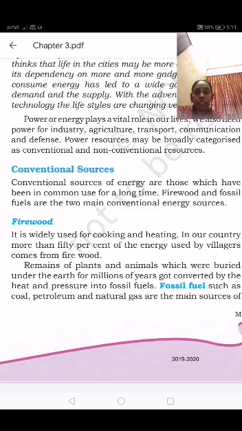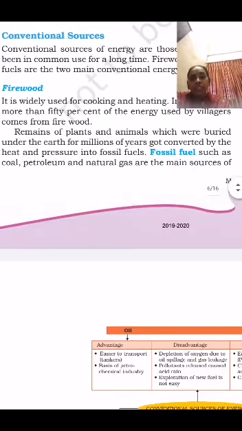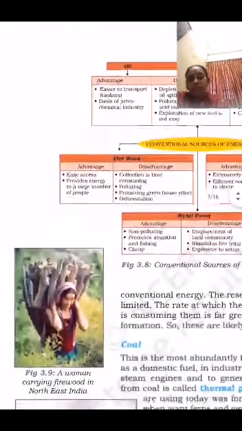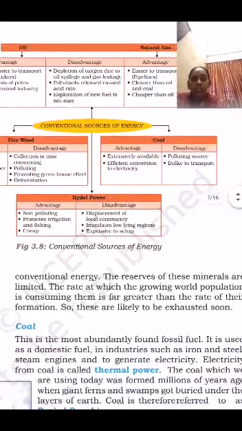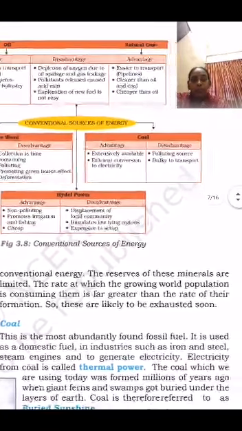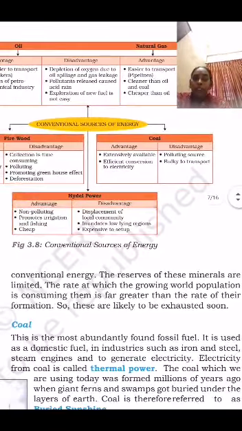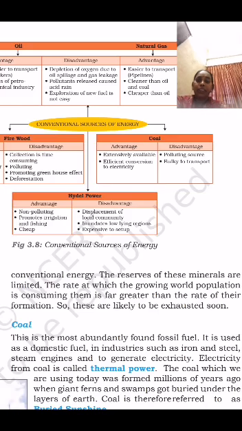Fossil fuels such as coal, petroleum, and natural gas are the main sources of energy. So, children, what is the source that forms fossil fuels? It takes millions of years to form. And what are the main fossil fuels? Examples: coal, petroleum, and gas. These are the fossil fuels.